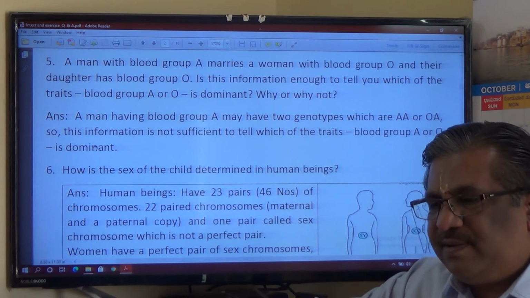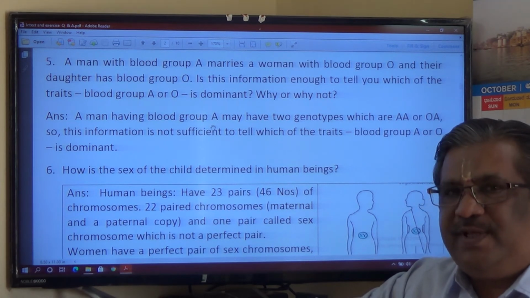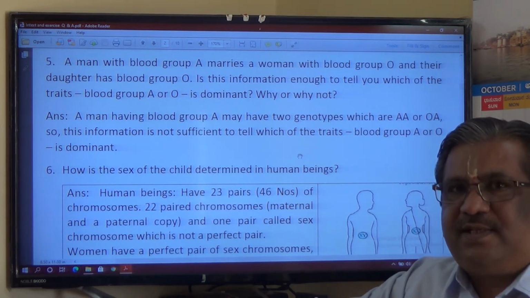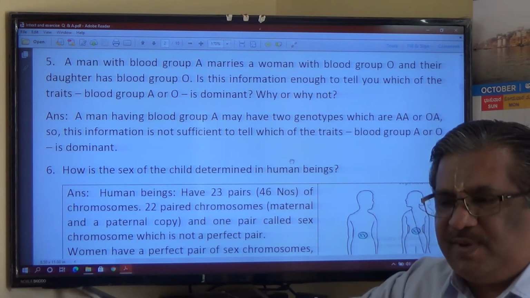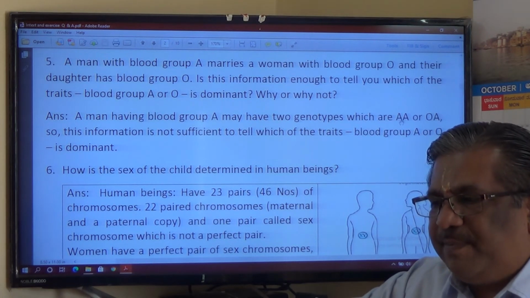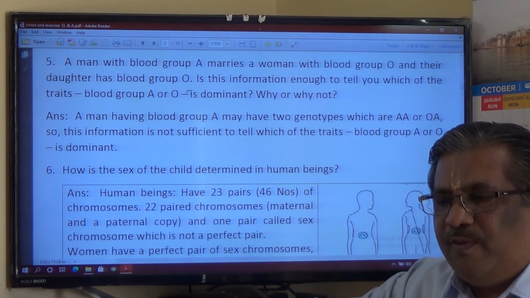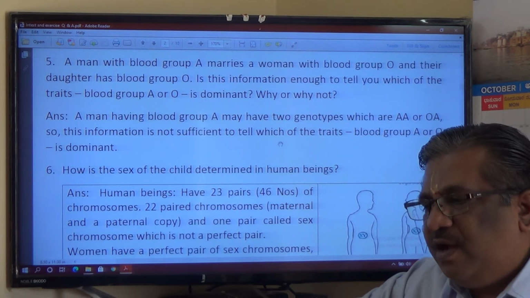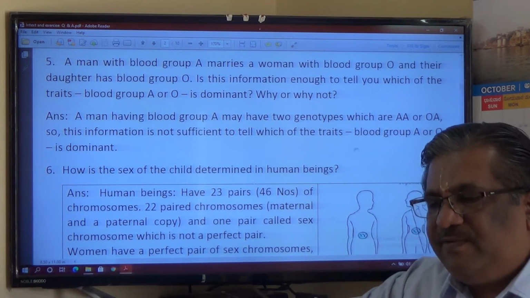So how I have written here is, a man having blood group A must have two genotypes. Two genotypes means two alleles basically. Genotype is whether it is the two alleles, whether it is expressive or recessive. Two genes should be there to represent a blood group A, but here we do not know that. And these can be capital A and A, or O and A. Daughter has blood group O. So this information is not sufficient to tell which of the traits, blood group A or O, is dominant. We do not know that, and therefore information is insufficient.